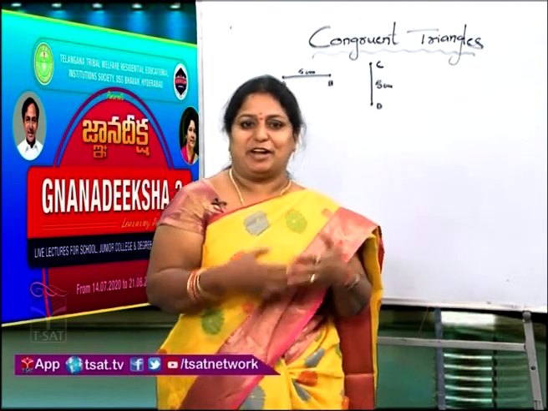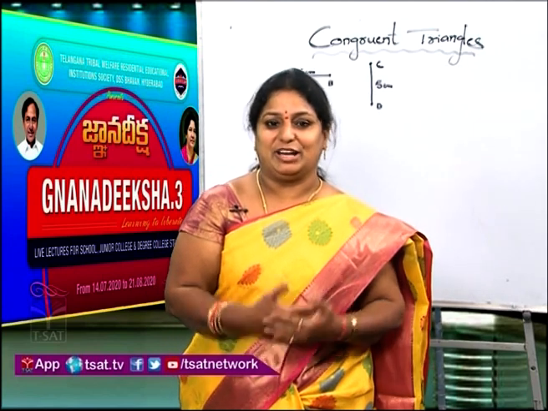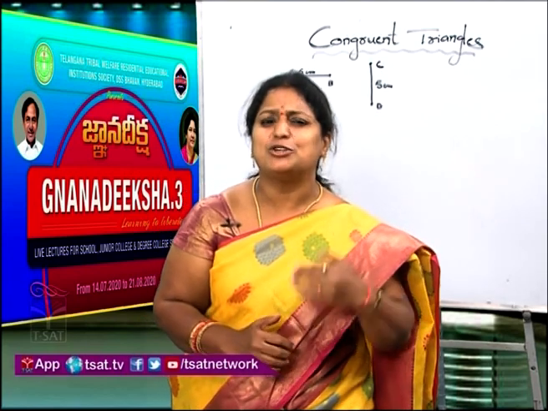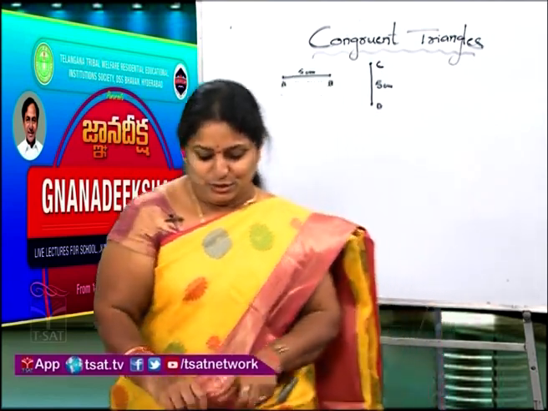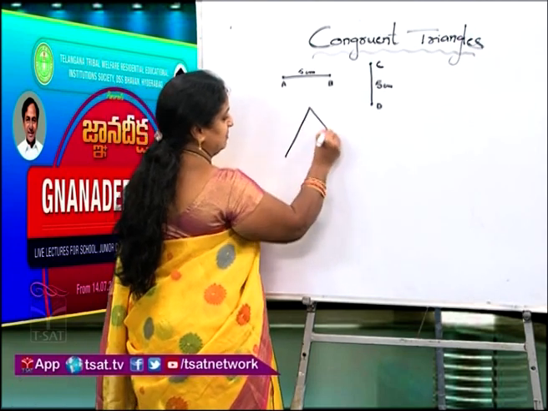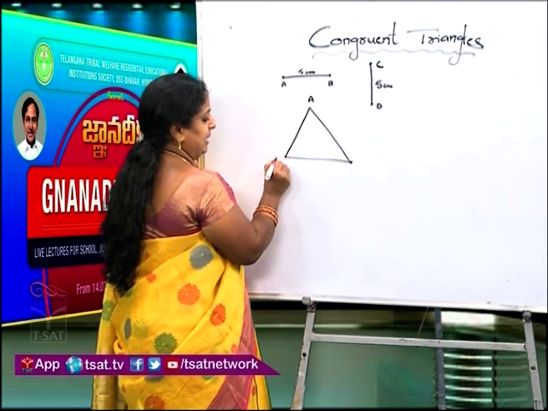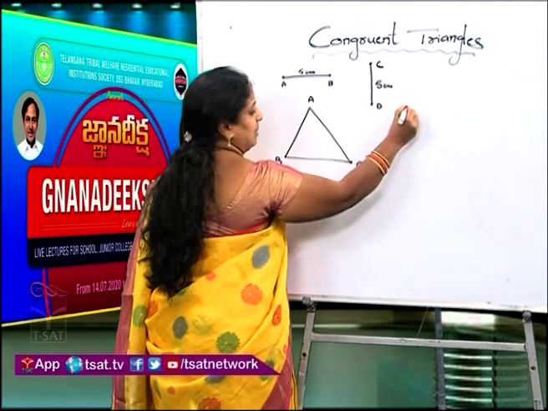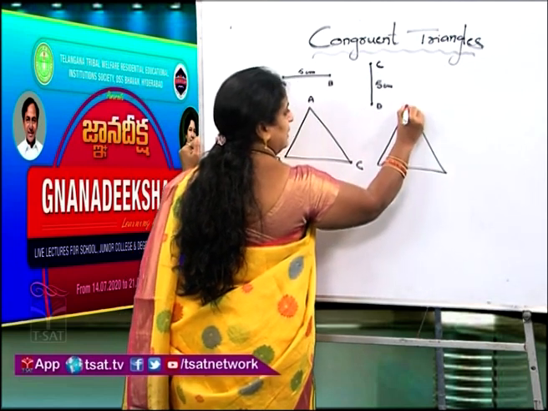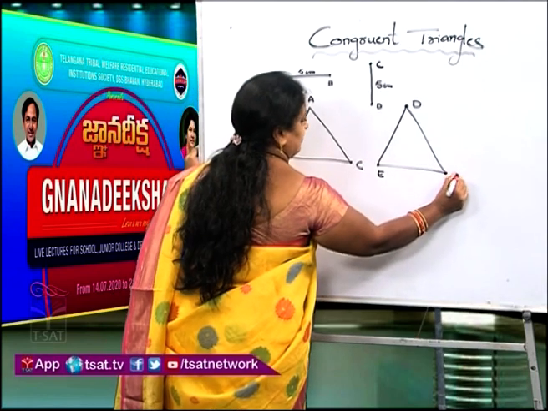Now, what are congruent triangles? We just discussed when we say two line segments are congruent and when two angles are congruent. Now we come to our concept, congruent triangles. When do we say two triangles are congruent? It is simple. All of you see here. I am taking a triangle ABC and another triangle DEF.